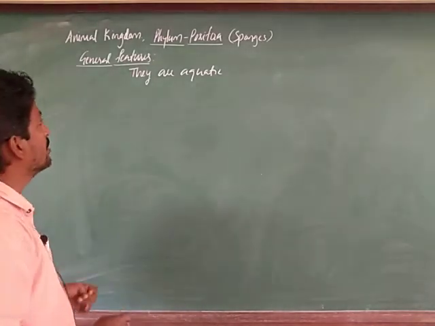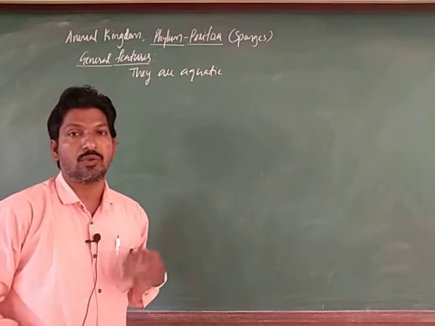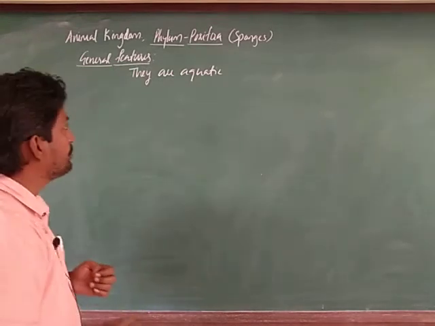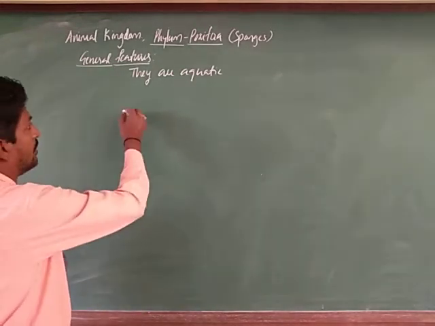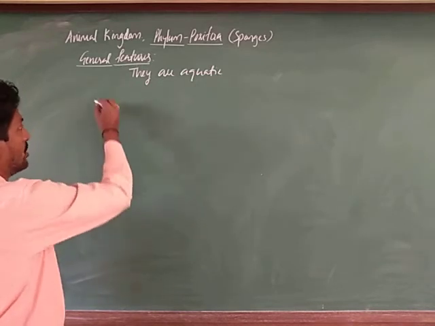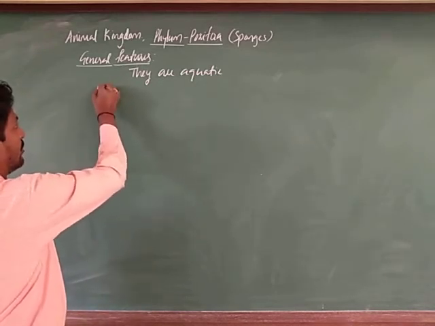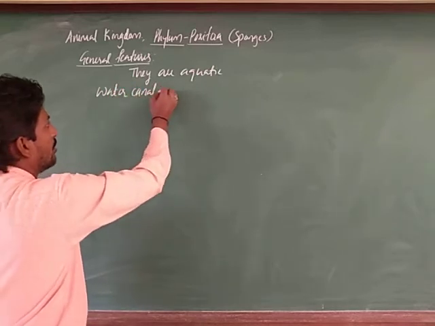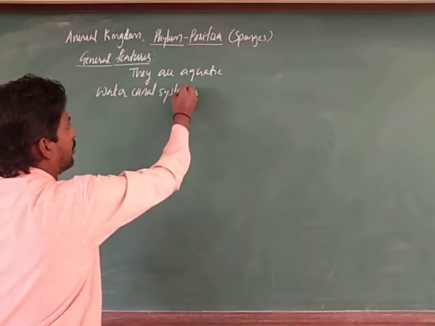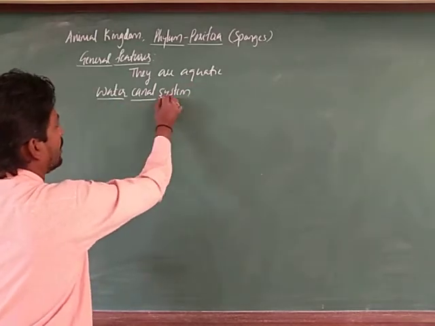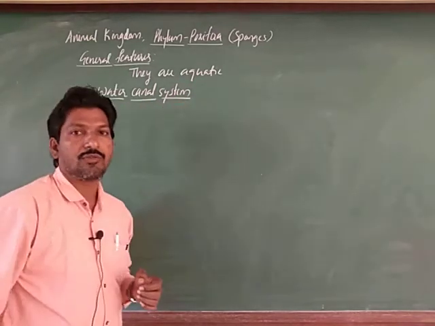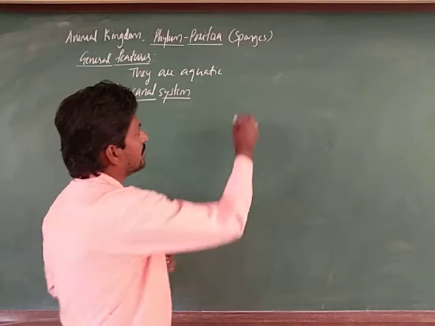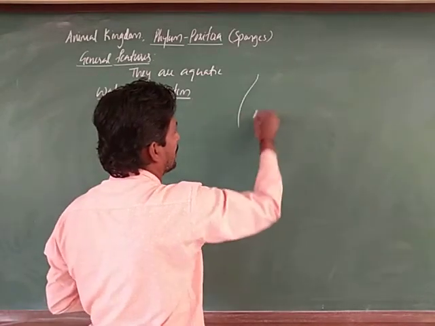Next features are the other life processes, how they take place. The water canal system is very important here. We observe the water canal system in the poriferans in a sectional view.